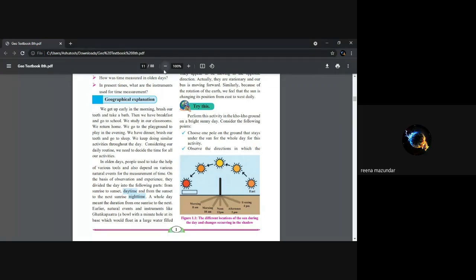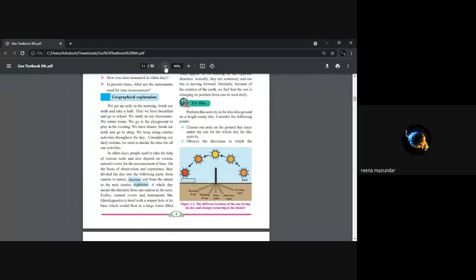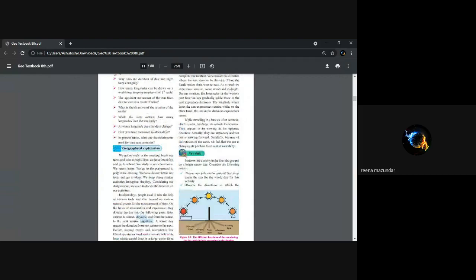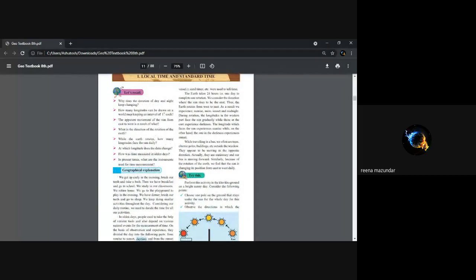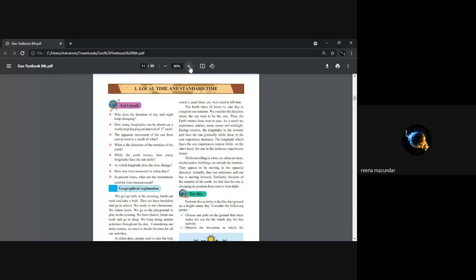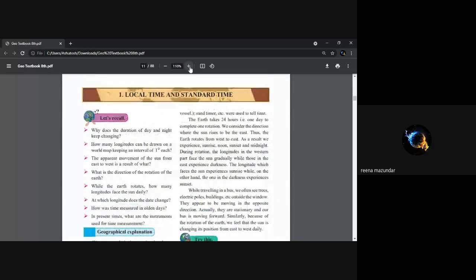Now, accordingly, we know that Earth takes 24 hours, that is 1 day, to complete one rotation.